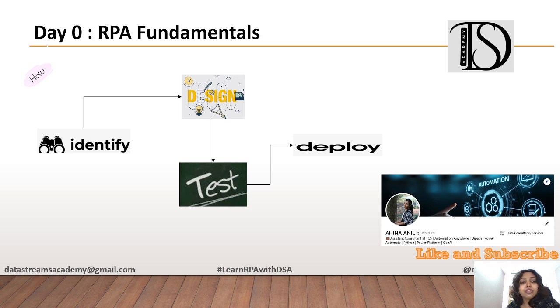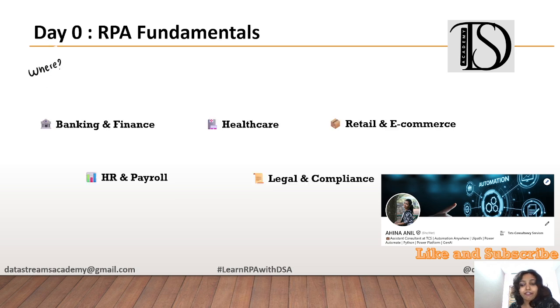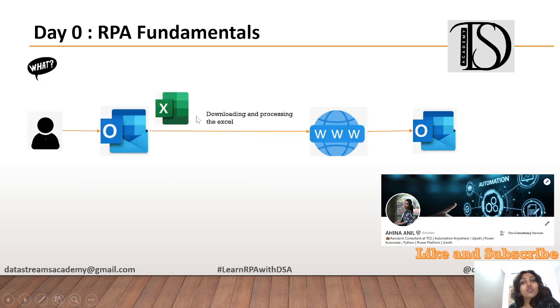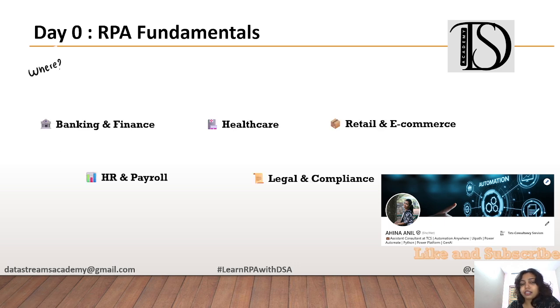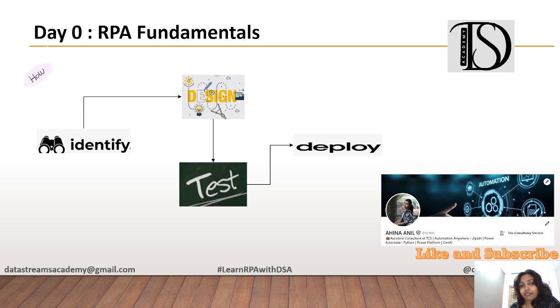When it comes to the first process we talked about, it is rule based, because an Excel is coming, it has to load the data into the web portal, and it has to send an email. There is no deviation here. So this is an ideal process which we can automate. So first we have to identify a process which can be automated. That is the first thing we have to do.